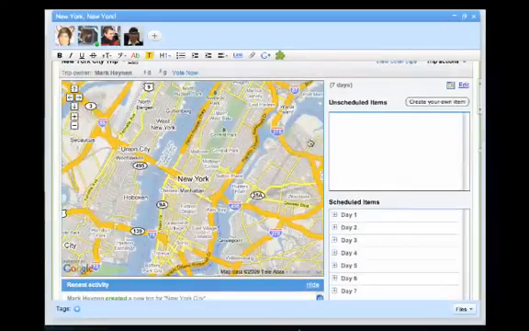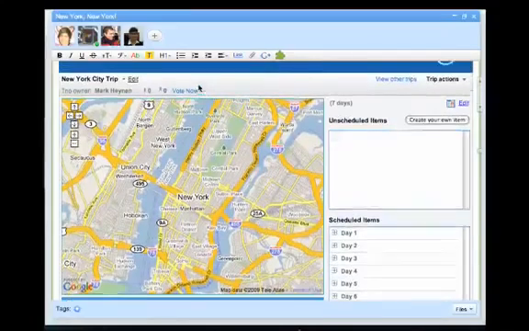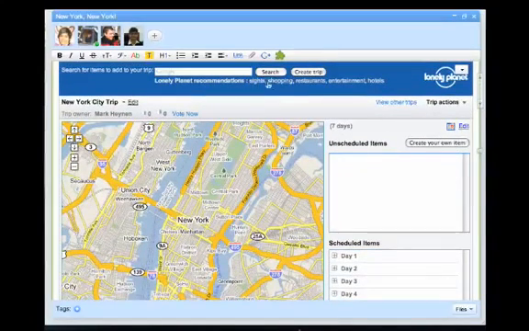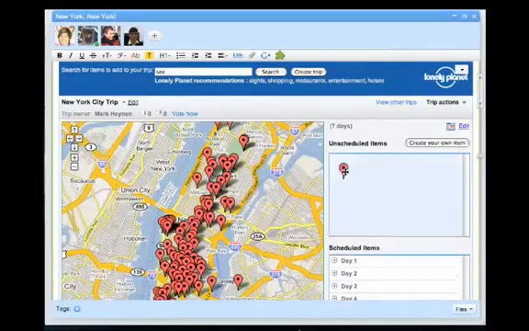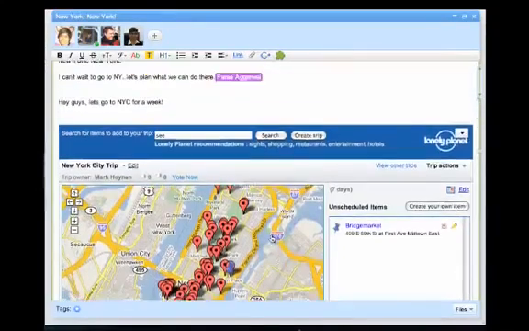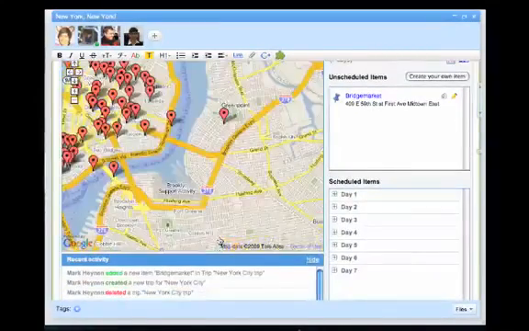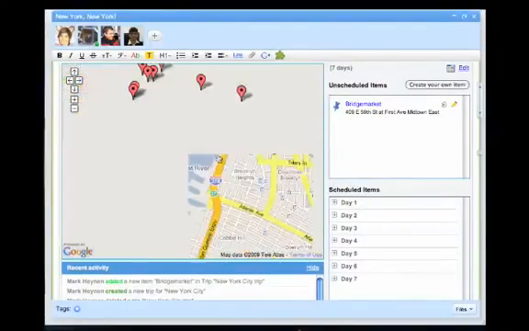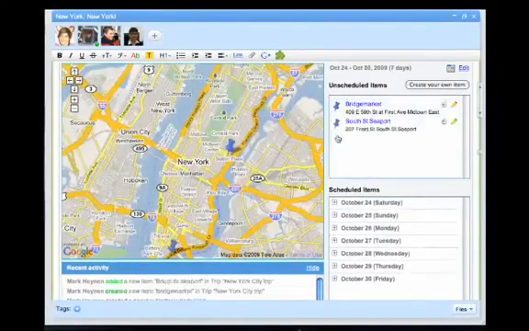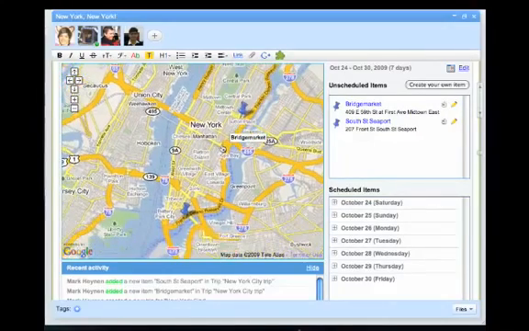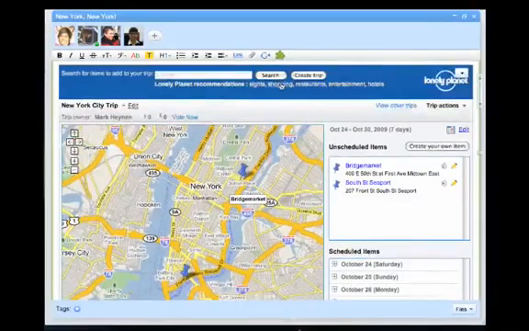Now you see we have a handy map here, and we can use the Lonely Planet recommendations to look for sites to see. Even if you've never been to New York, you can use the Lonely Planet recommendations and drag and drop various items from Lonely Planet over to unscheduled items. You don't even need to know where and when you want to go. You can simply drag and drop it across.